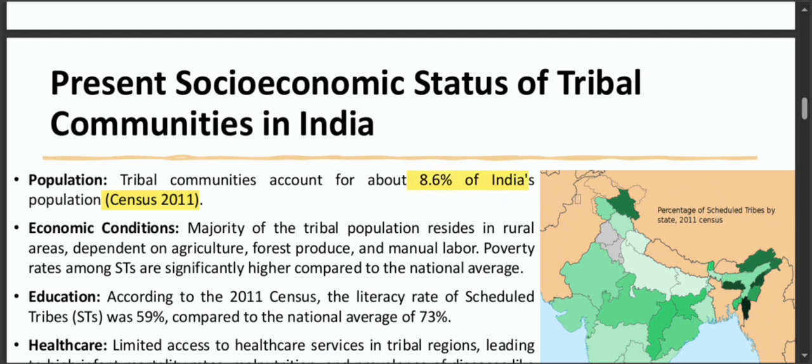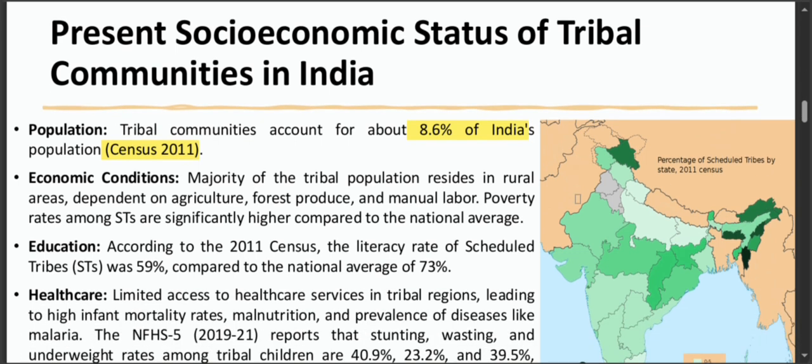Most of them live in rural areas and are primarily dependent on agriculture, forest produce and manual labor. Unfortunately, poverty rates among the scheduled tribes or STs are much higher than the national average, making their economic conditions quite challenging. When it comes to education, there is still a long way to go. As per the 2011 census, the literacy rate of scheduled tribes was 59% compared to the national average of 73%. It is much lower. This gap is something that needs immediate attention.